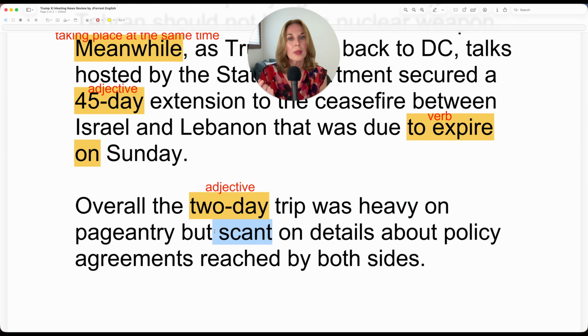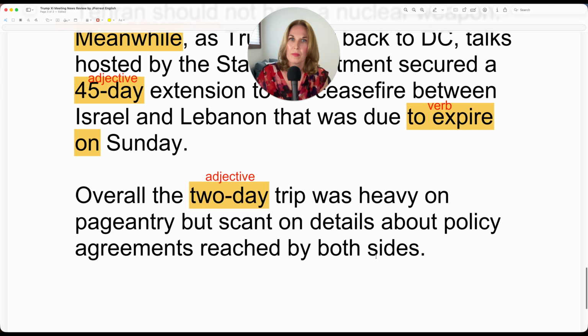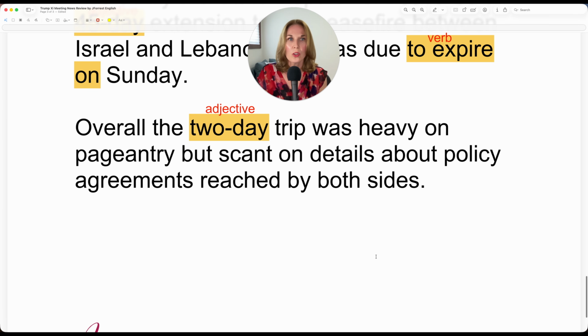But scant on details. So scant means there were not a lot of. So scant on details. But not heavy, so light. If you wanted to use the direct opposite of heavy, you could also say, but light on details. There were not a lot of details about policy agreements reached by both sides. And that's the end of the article. So what I'll do is I'll read the article from start to finish, and you can focus on my pronunciation.